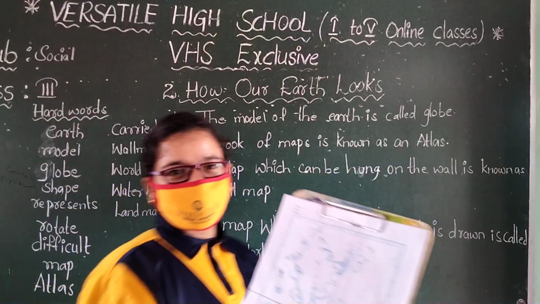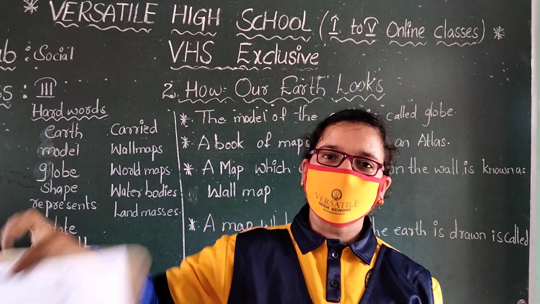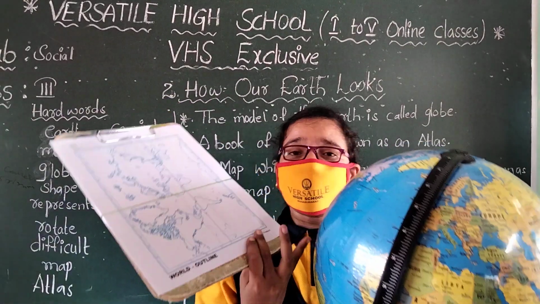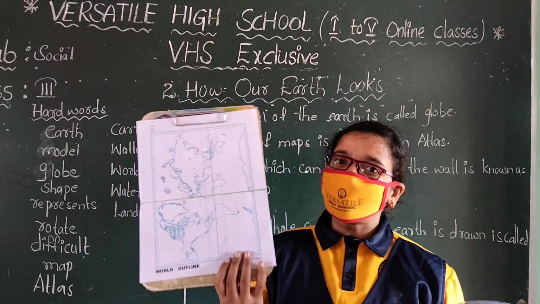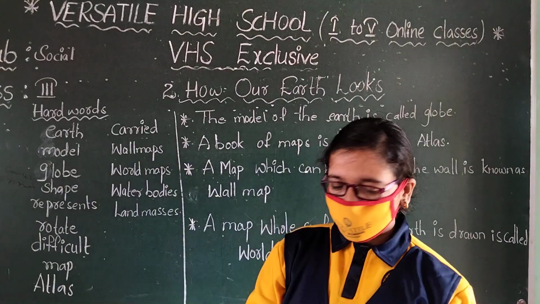Children, listen. This is the model of the earth. Can we carry this everywhere? No. We can use maps. This problem can be solved by maps. This is the map. Okay, children?